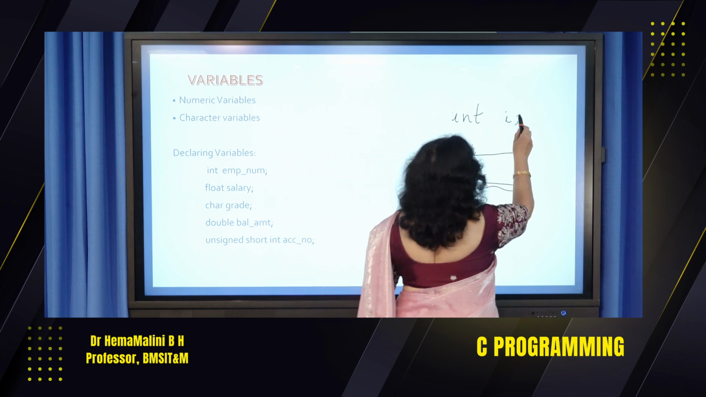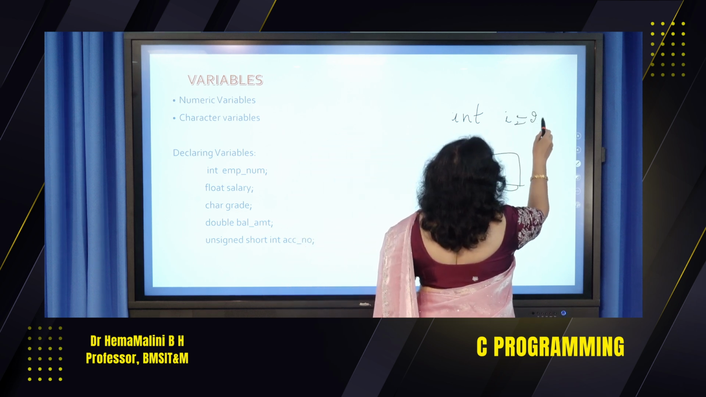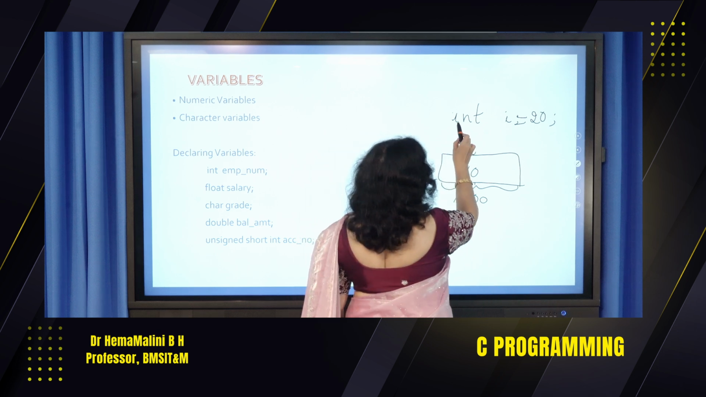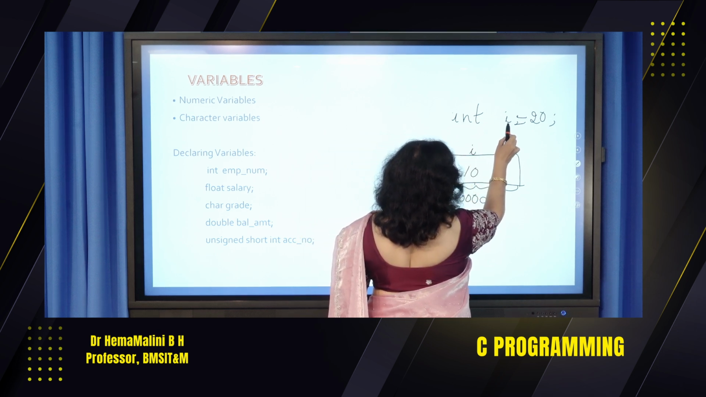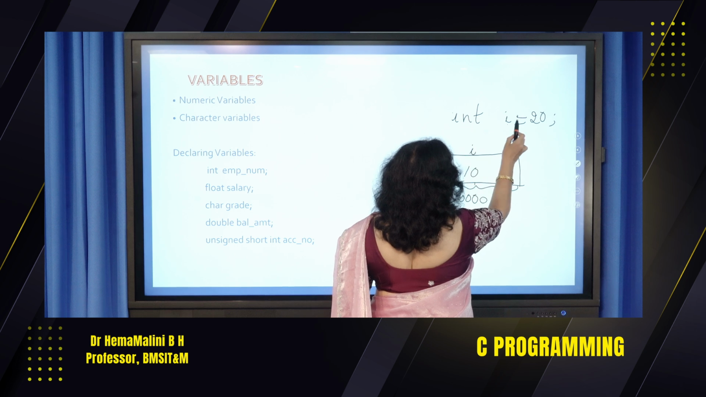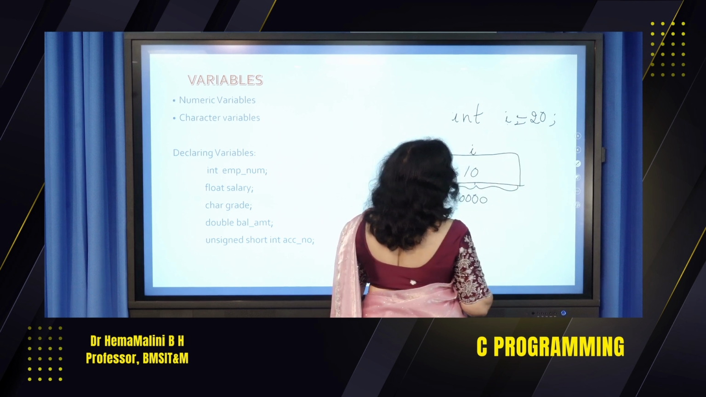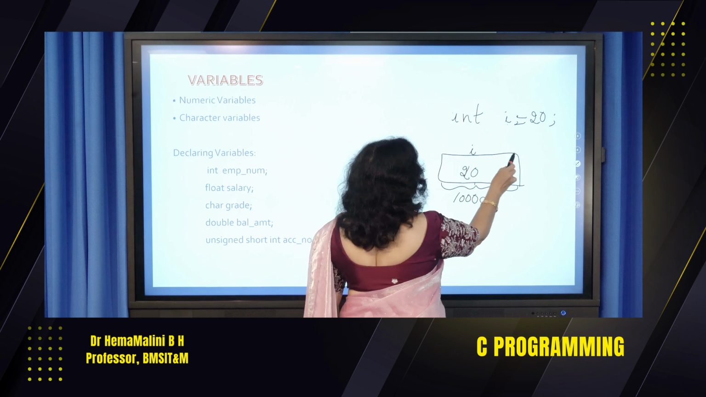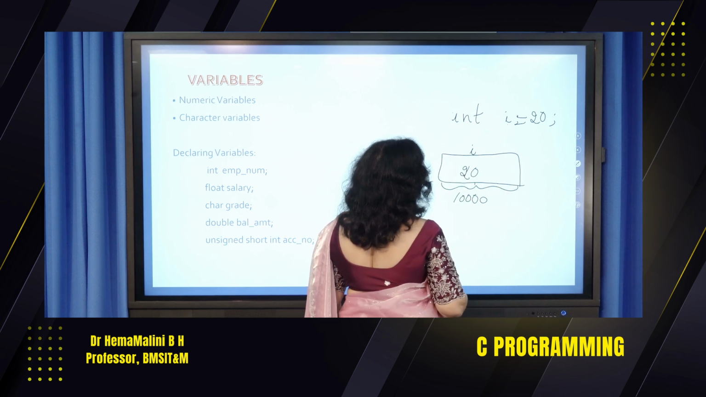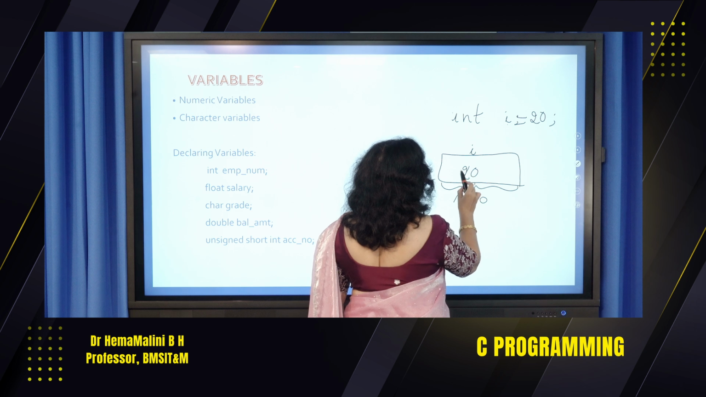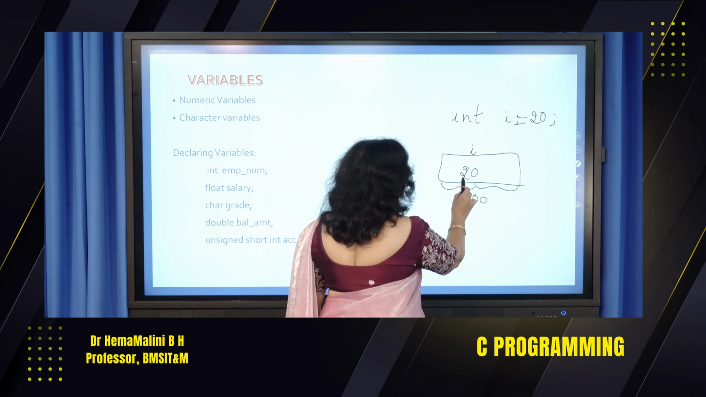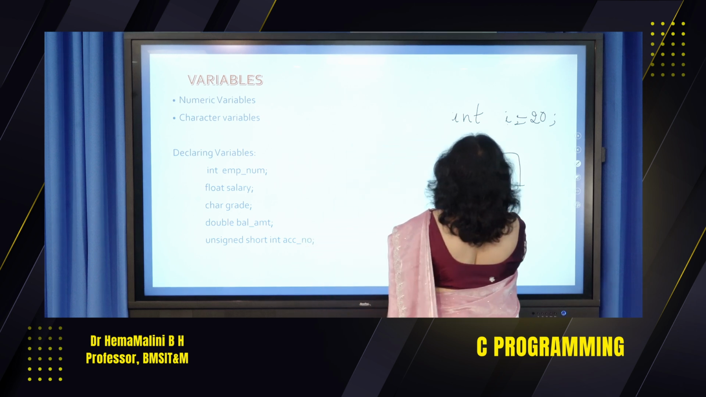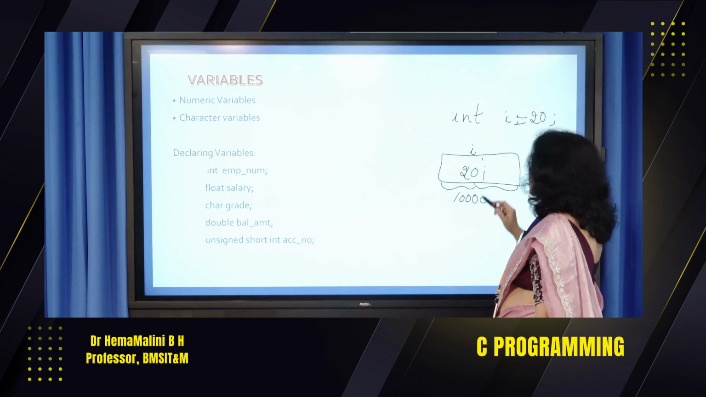If I say int I equal to 20, I have declared a variable I, which is of type int, and I am going to store a value 20 in that. So it means this is the location which is being allocated by the compiler. In that I am going to store a value 20. Its location is something, but totally it is 2 bytes.